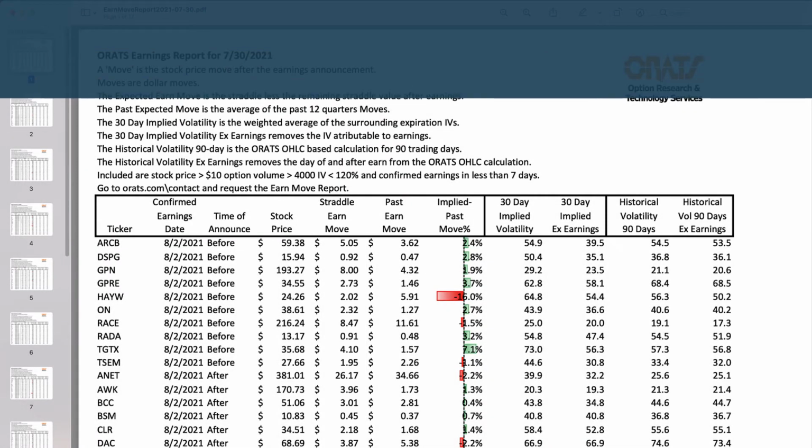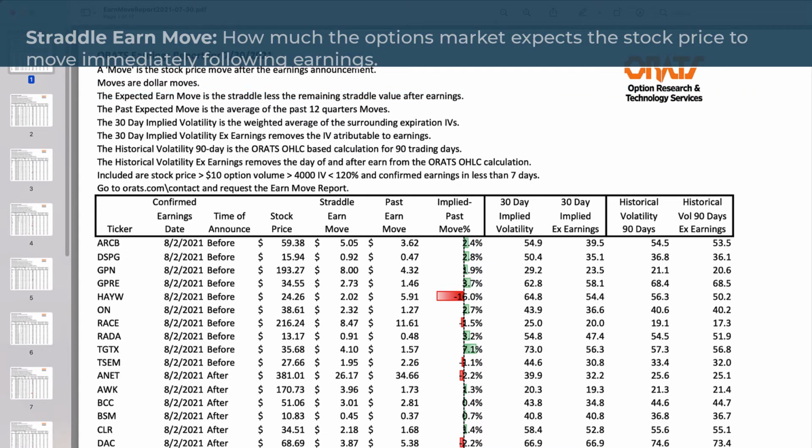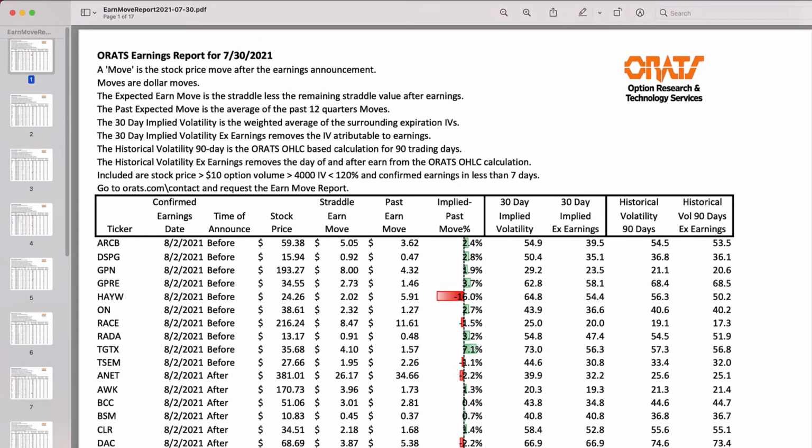This is the ORATS extraction of how much the options market expects the stock price to move immediately following earnings. We derive this value using option straddle prices adjusted for the expected level of the straddle after earnings using a proprietary distribution of post-earnings expected values. If this value is higher than you think, then it might be a good time to trade an iron condor, where you can profit from a smaller move than what the market is expecting.